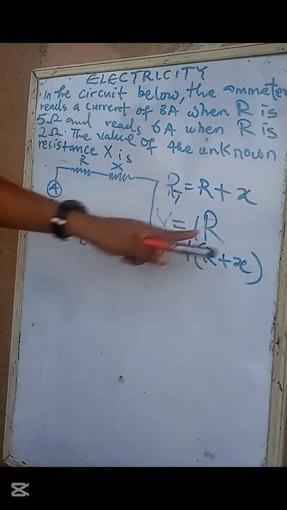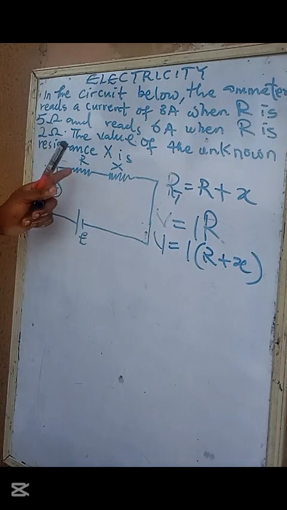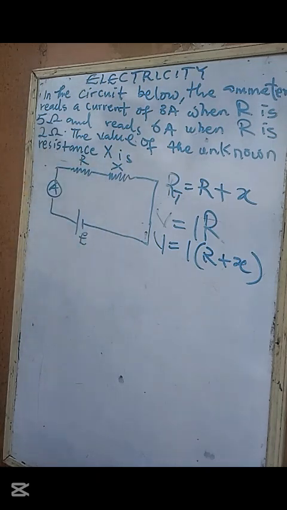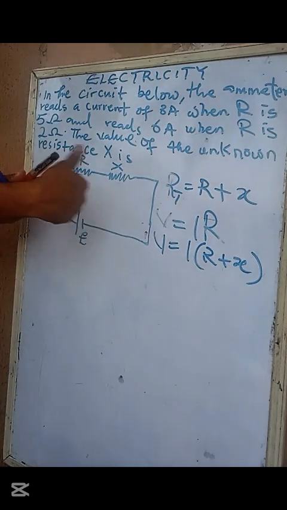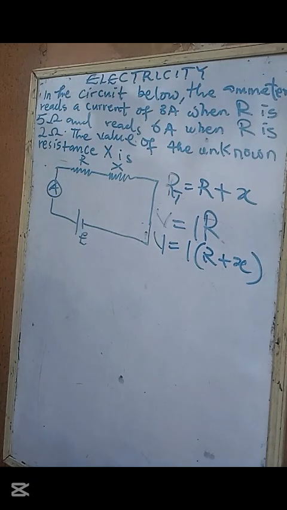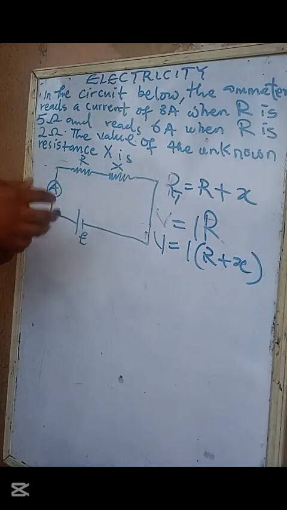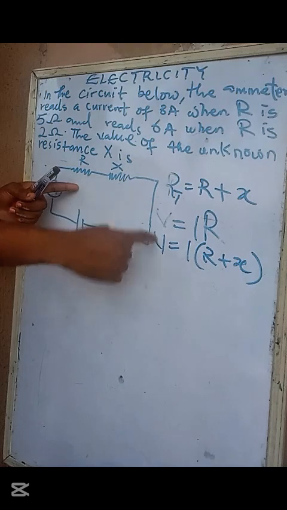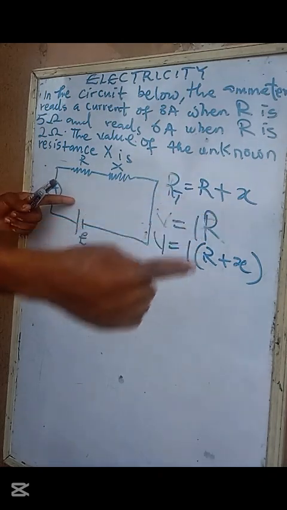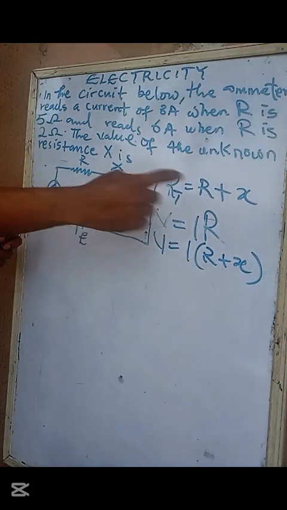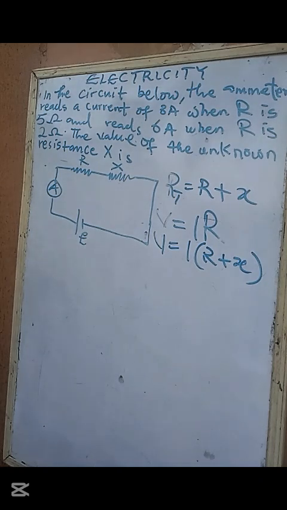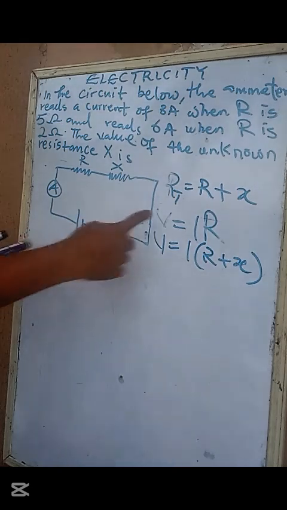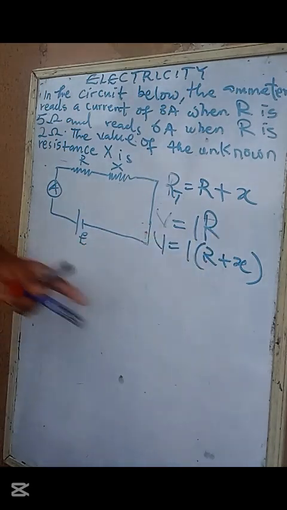Why? Because this R is the total resistance, and the total resistance is this plus this. Why are you adding it? You are adding it because they are connected in series. There is a way to find the total resistance of resistors that are in parallel. But when they are in series like this, line by line, and the same wire is passing through them, then you add all the resistors. So for this case, this is equal to IR, where R is the total resistance.